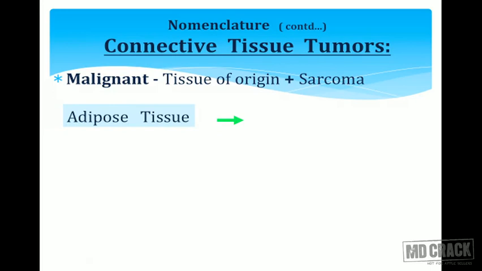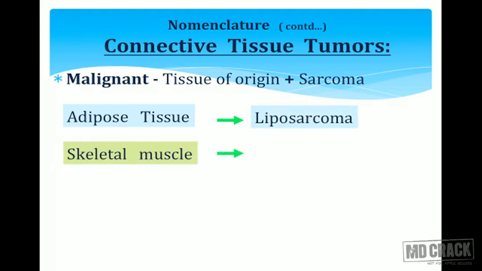For malignant tumors, again use the same criteria, take the tissue of origin, but if it is of mesenchymal origin, add the word sarcoma. For example, lipoma is a benign tumor. So what is the malignant counterpart of lipoma? The tumor that is arising from the adipose tissue, liposarcoma. It appears very simple, right?